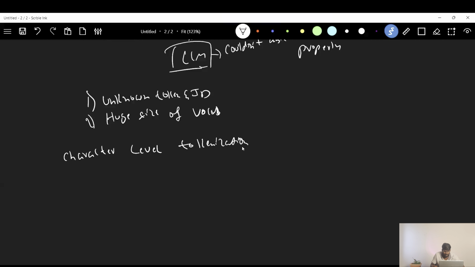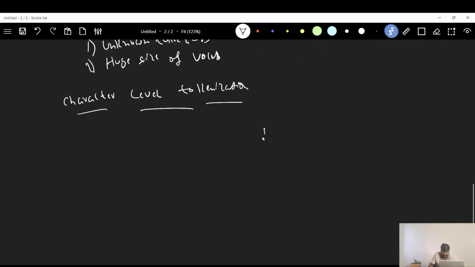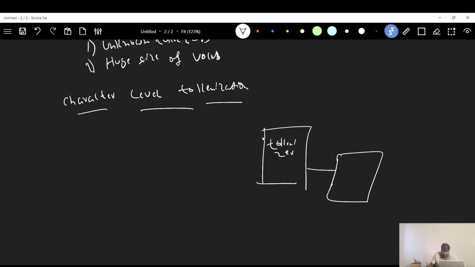What this character level tokenizer does, let's consider we have this character level tokenizer here, and it has its own vocab. Whatever input you give from multiple data sources, it is from English vocabulary itself, right?